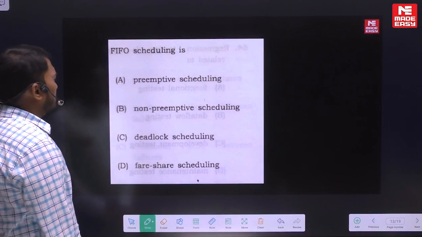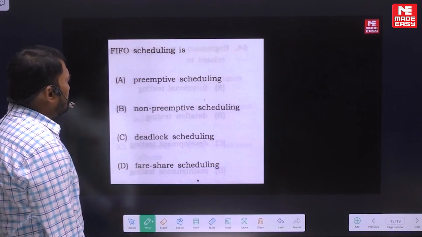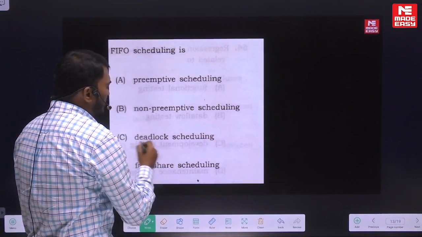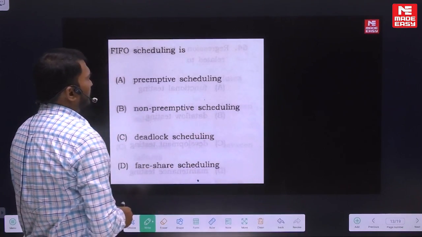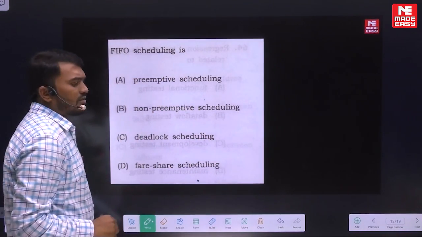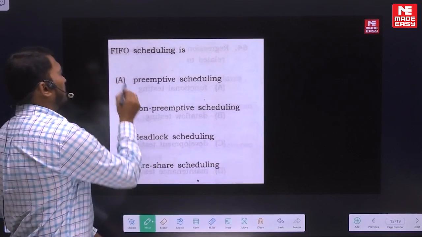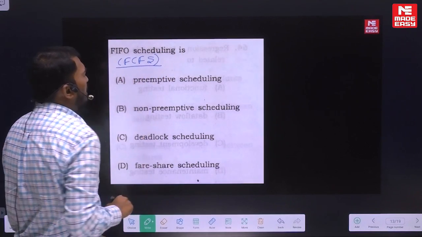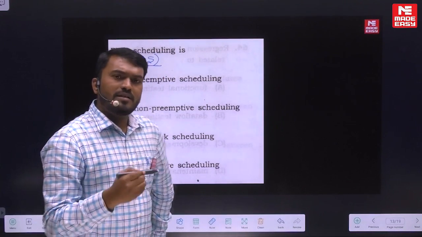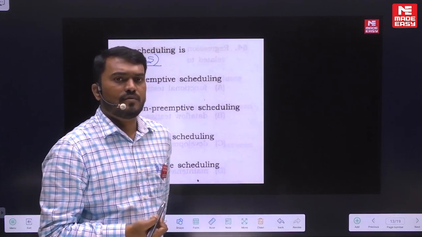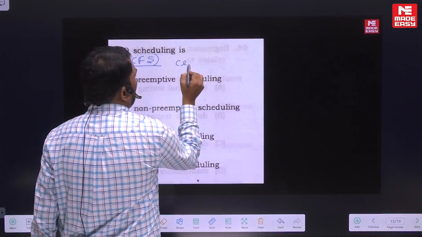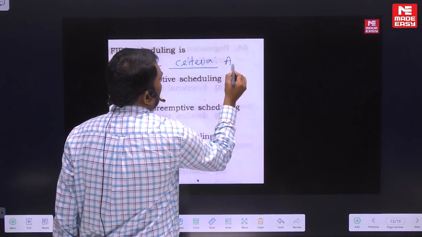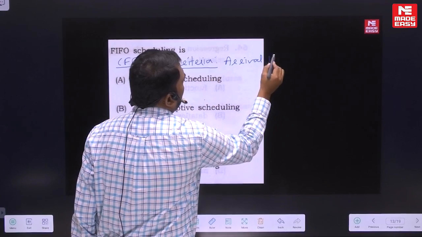Now he's saying FIFO scheduling, first in first out scheduling. The options are preemptive scheduling, non-preemptive scheduling, deadlock scheduling, or fair share scheduling. Now tell me, FIFO scheduling means what? First in first out. They call it first come first serve also, you can say FCFS. What is the criteria we follow in first come first serve scheduling? The criteria we follow is the arrival time.